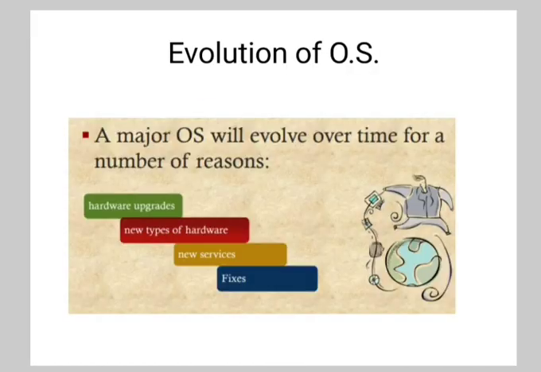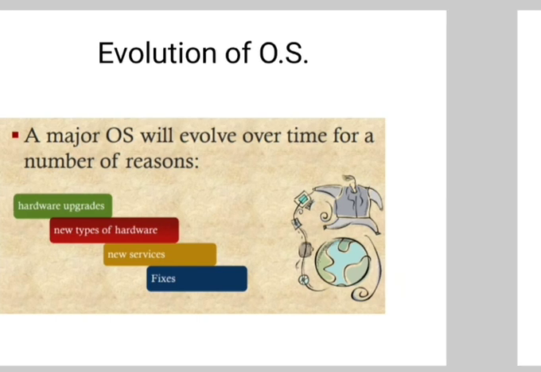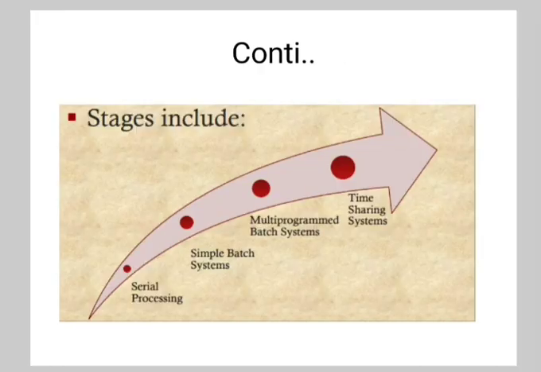Then the next is the evolution of operating systems. A major operating system will evolve over time for a number of reasons: hardware upgrades, new types of hardware, new services and fixes. Then there are some stages which consist of serial processing, simple batch system, multi-programmed batch system and time sharing system. So the operating system has evolved over a period of time. In particular, these are serial processing, batch processing and multi-programming.